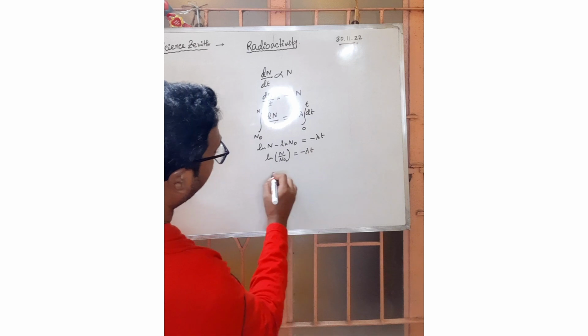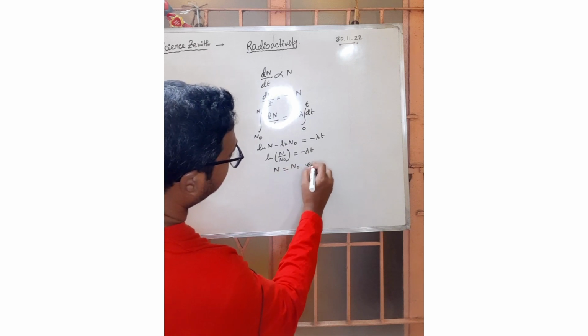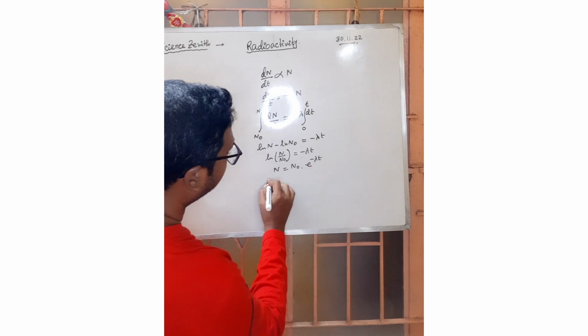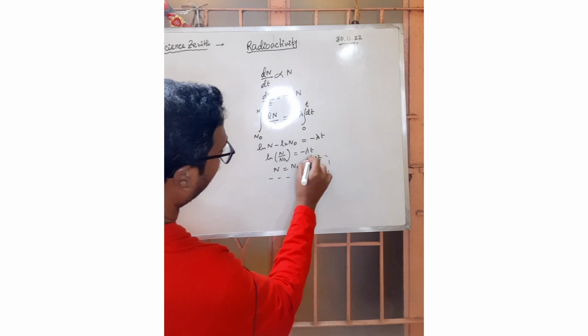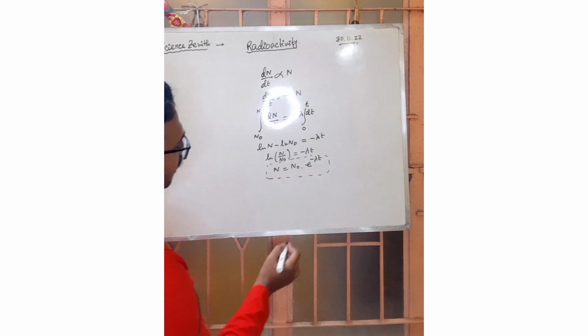From that we get N equals N0 e to the power minus lambda t. That is the relation between the number of unchanged atoms after a certain interval and the initial number of atoms.